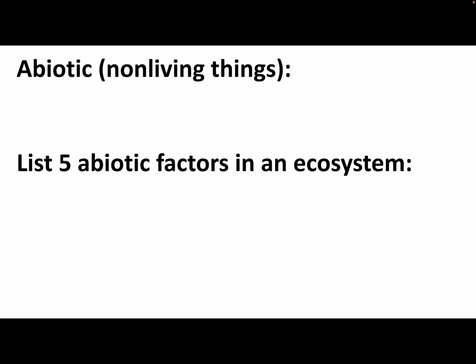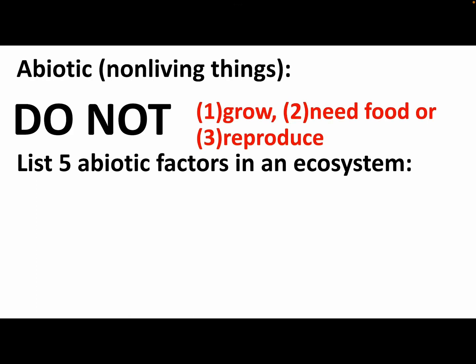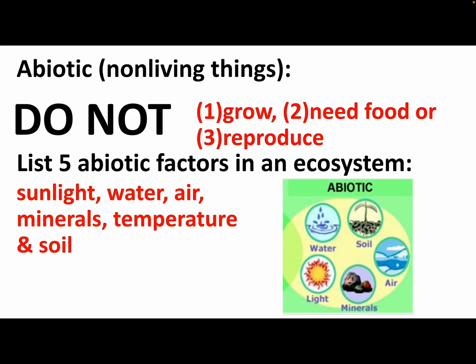So let's look first at abiotic or non-living things. They do not grow. They do not need food. They do not reproduce on their own. Some examples of abiotic factors in an ecosystem would be the amount of sunlight, the amount of water the ecosystem has, the air, the minerals, the temperature, and I've added the soil, and all the nutrients in the soil would also be an abiotic factor. So actually it's 6, not 5.